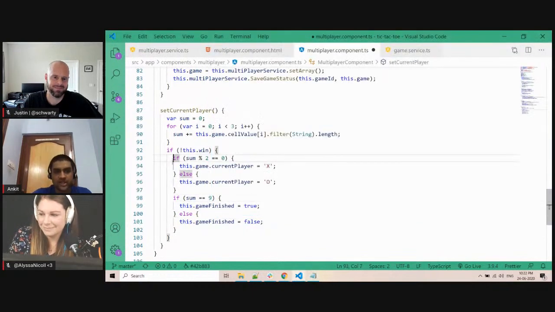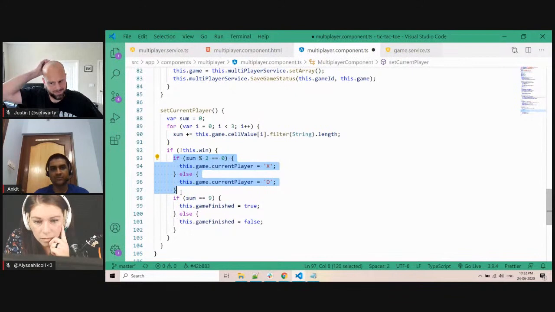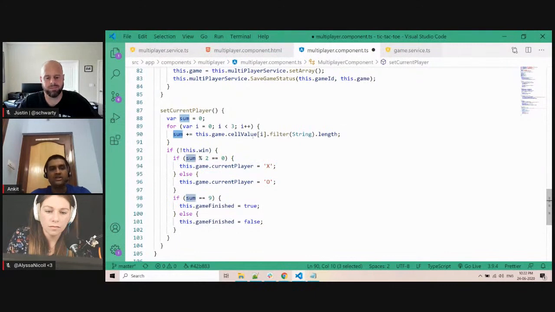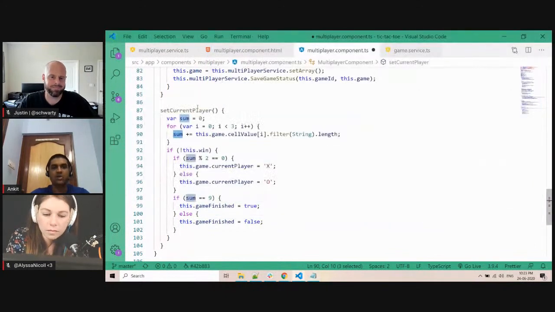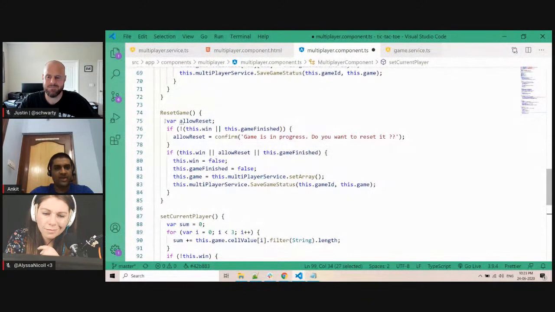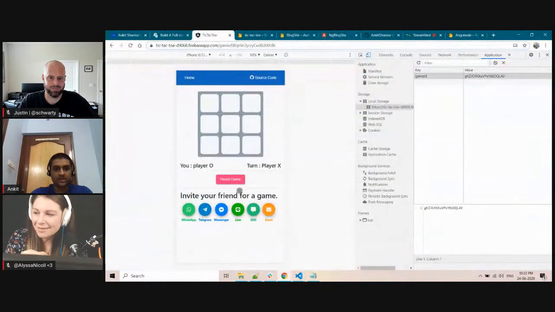So that is the logic I am using to set the current player, because I have to get the data from the database, where I am getting the cell values over here. I am finding how many cells are filled, which gives me this sum. And if the sum is even, meaning an even number of cells are filled, then the last player was O, else the last player was X. So that is how I am setting the current player. And if the sum is 9, meaning all 9 fields are filled, then the game is finished. Game finish is true. And again we have a reset game method, which I have shown you over here. Where is that? Here, the reset game method is there.